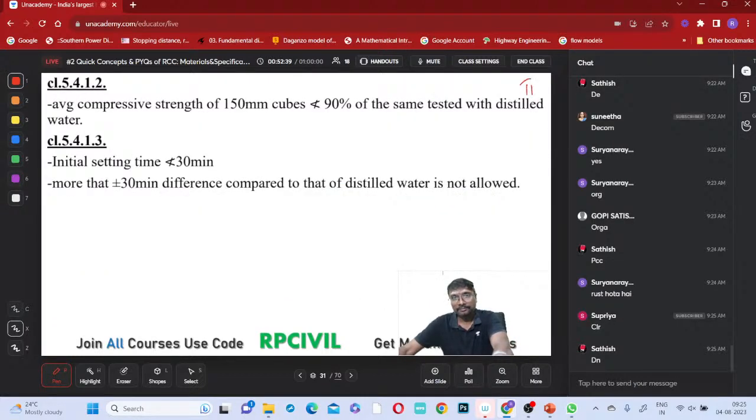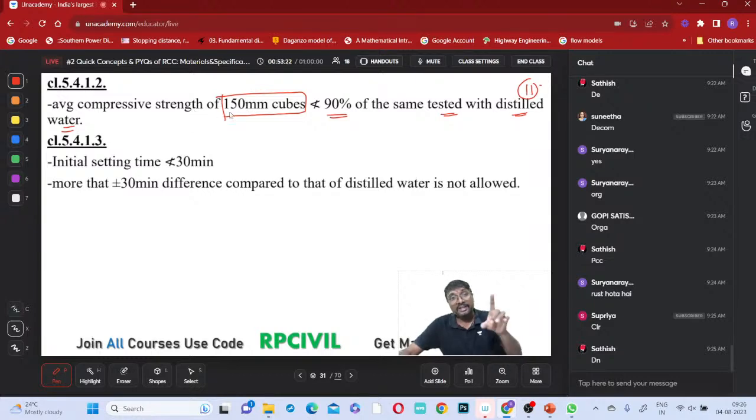Right. So this is the last point. The average compressive strength of the 150 millimeter cubes should not be lesser than 90% of the same tested with distilled water, right? If you want to use this water, distilled water is taken as the reference. First you add distilled water to a 150 millimeter cube of concrete of a particular grade, whatever the grade, M20, M30, M35, M40, with the required amount of distilled water, and you test it. You will get some strength. Using the same proportion and same material, instead of distilled water you use the water which you want to use for construction and check it.